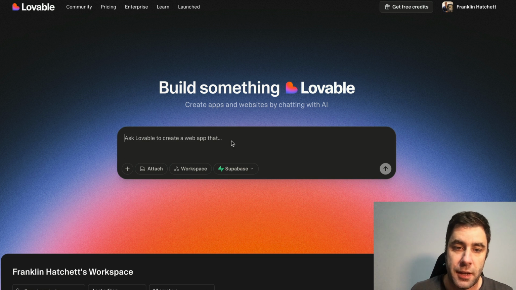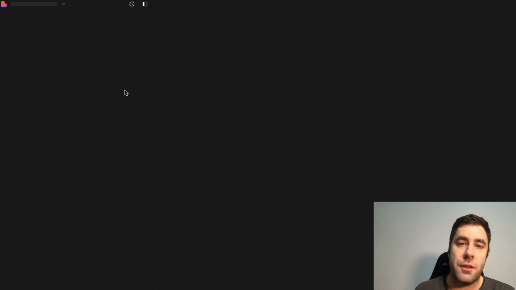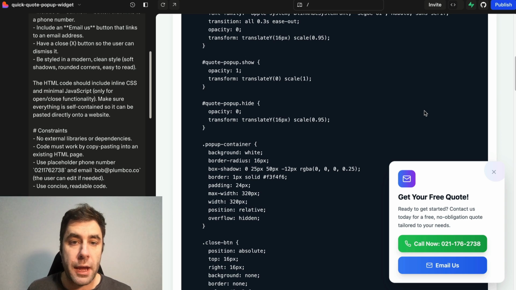So you paste the prompt into here, and now it's going to make what we want. Nine out of 10 times it works, but sometimes you'll get the odd one that doesn't work, so you can just recreate a new prompt, or you can tell Lovable to go ahead and edit the prompt, and it will usually do it for you.